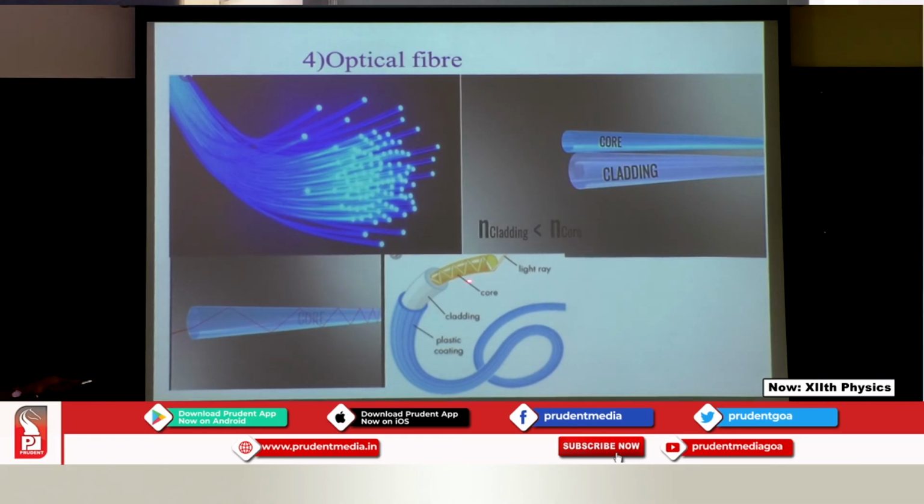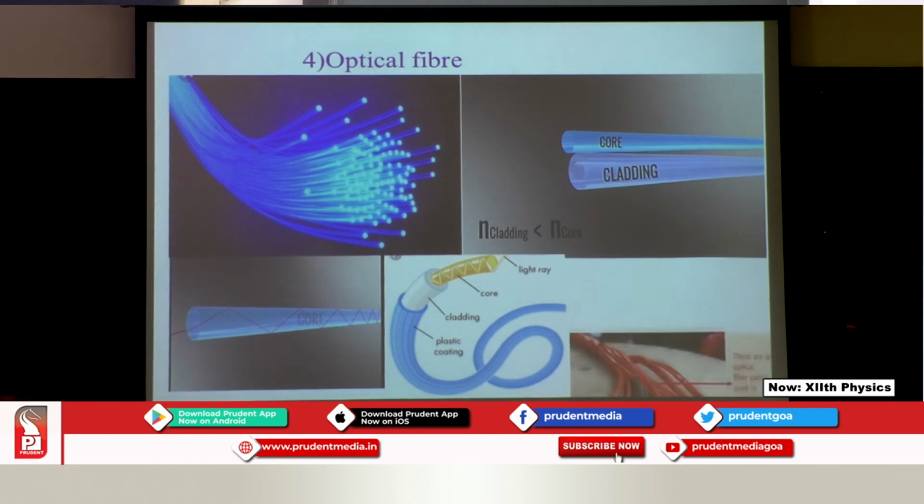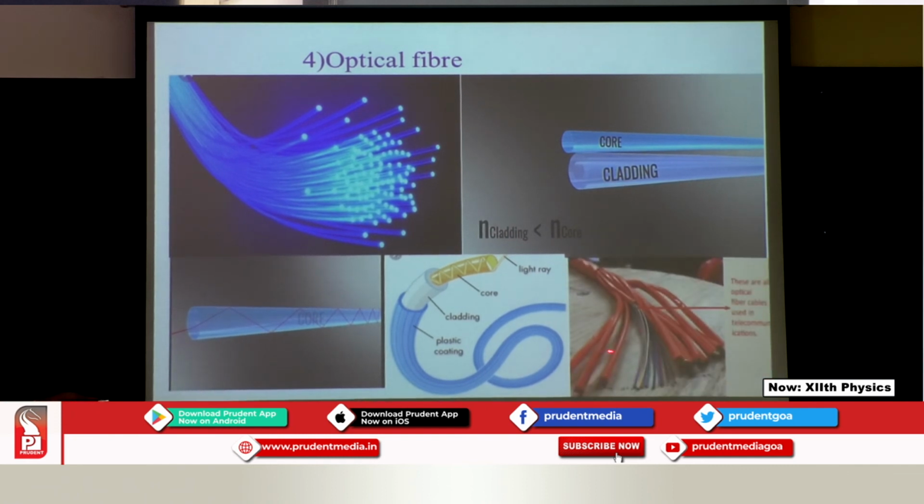So this core is in the cladding, and this cladding is in this plastic coating. So these are your optical fibers in the plastic coating, and the number of fibers bundled is termed a light pipe.